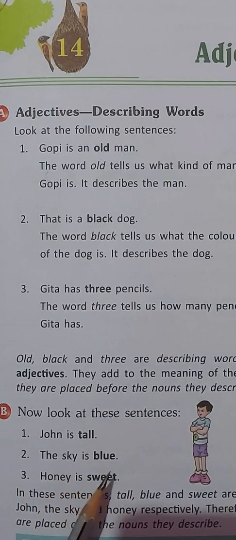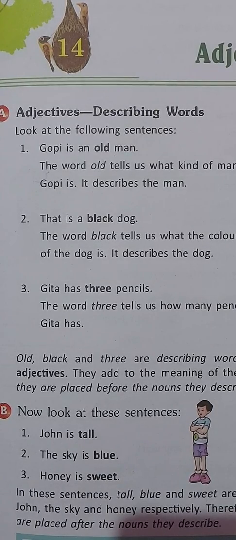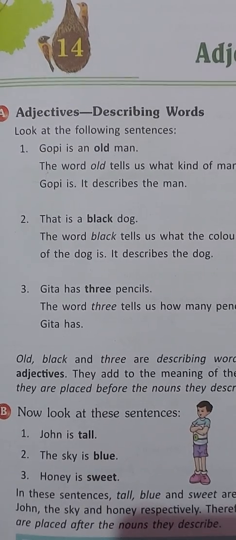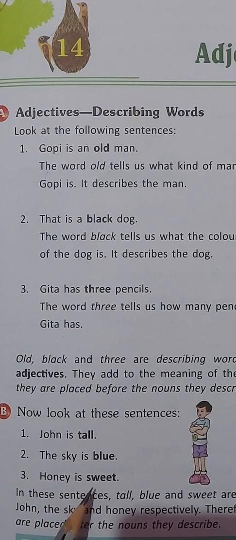Similarly, the sky is blue. Here also the adjective blue is placed after the noun sky. And then we have the sentence honey is sweet.